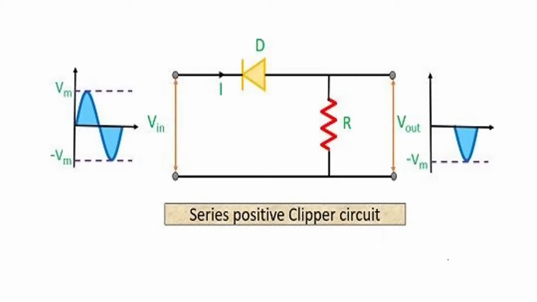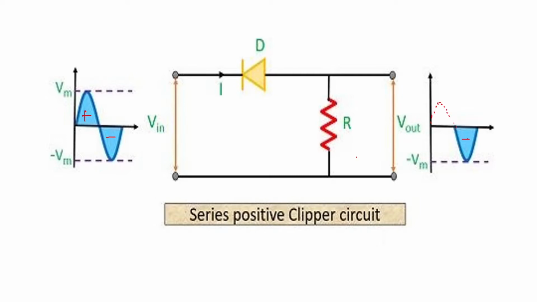First we'll see what we mean by the series positive clipper circuit. Here, the input has both positive and negative half cycles. This is the positive half cycle, this is the negative half cycle, and the output has only the negative half cycle, whereas the positive half cycle is clipped. This part is clipped.